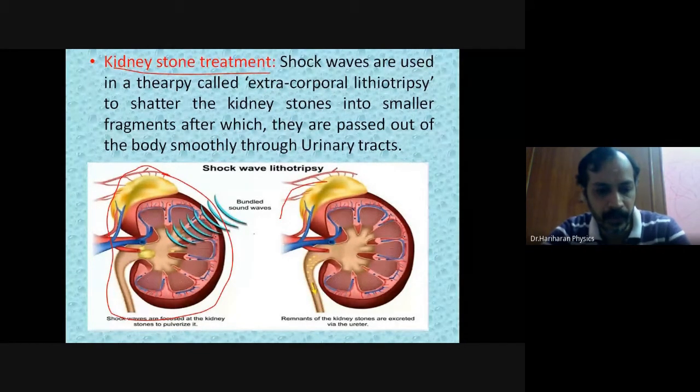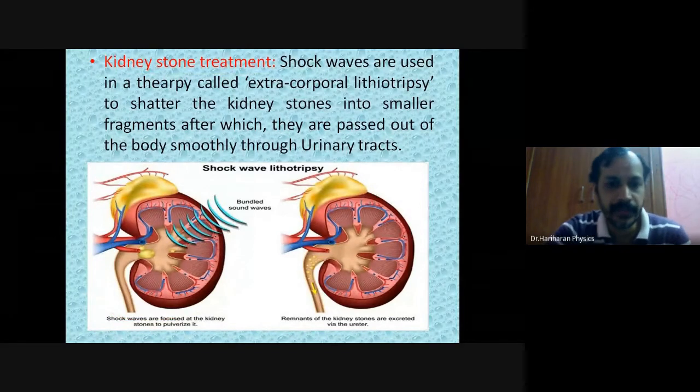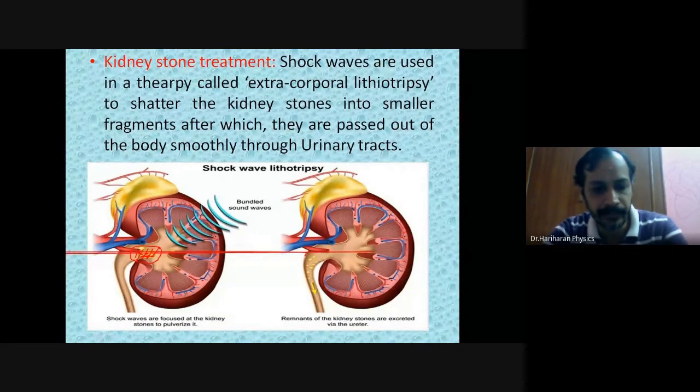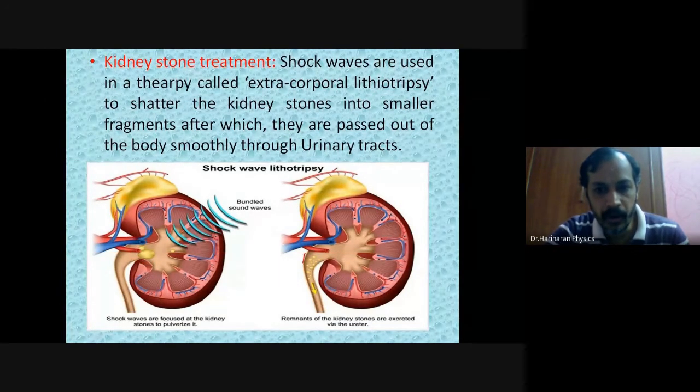Okay, let me erase. Can you see in this figure? I have just marked here a yellow color stone. I have just shaded it here. And that yellow color stone, can you look at the figure on the right side? Those big pieces are now shattered into pieces. So there are small pieces of stone. This is a big stone that is formed in the kidney and that is shattered into pieces.